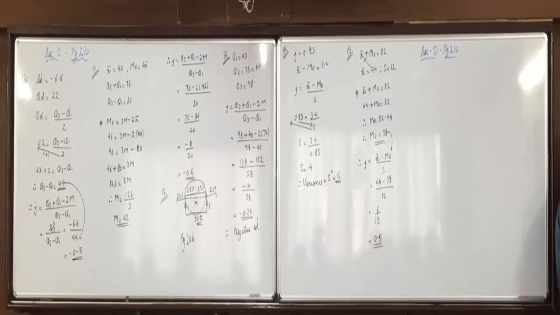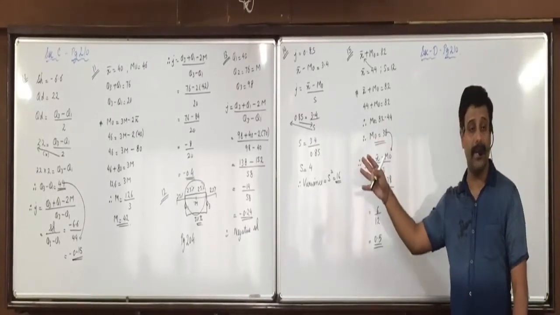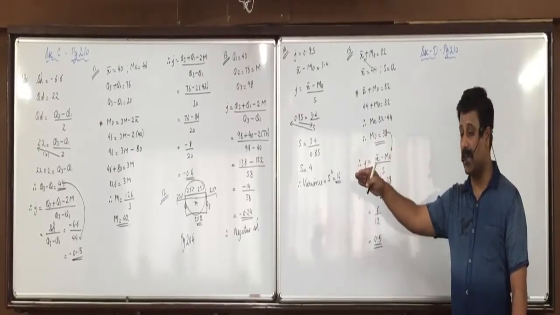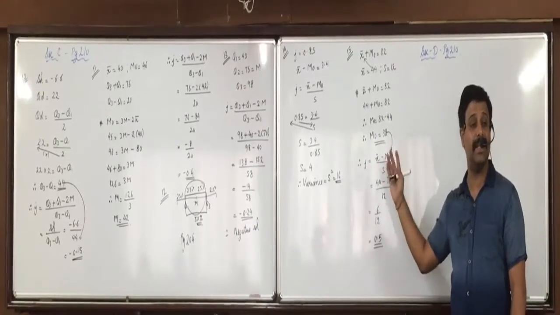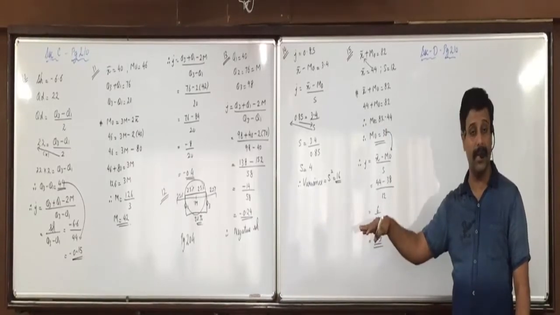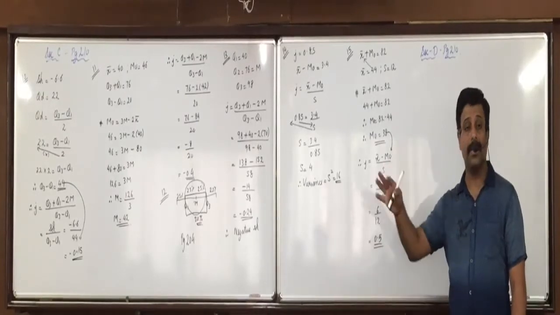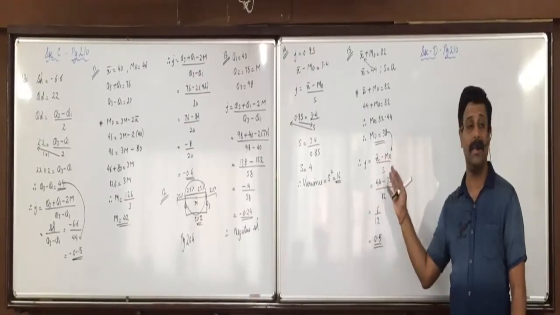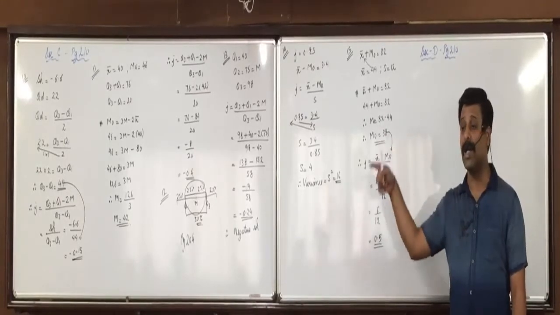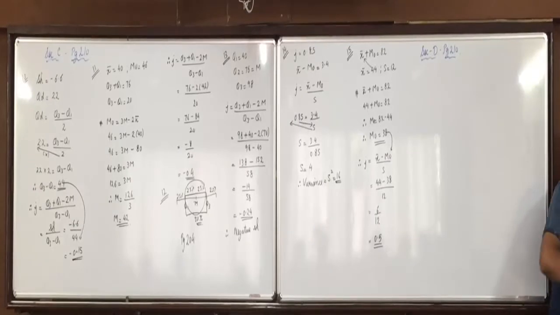Next, look at question 4. Write down in the notebook. Differentiate between positive and negative skewness with details using a diagram. I made you write in the notebook. Positive and negative, same thing you write. Like in positive, mean is more than median is more than mode. In negative, mean is less than median is less than mode. That is the first difference. Positive, Q3 minus M more than M minus Q1. Negative, Q3 minus M less than M minus Q1. That is the second difference. Third difference, the curve is pulled towards the right tail and here towards the left. And fourth difference, draw the diagrams. Okay, so in the notebook all is available. Now question number 5.